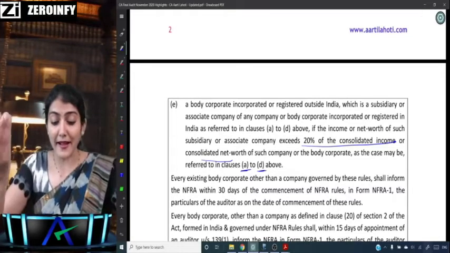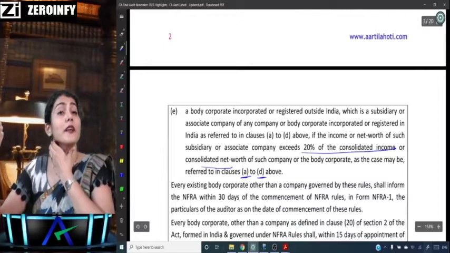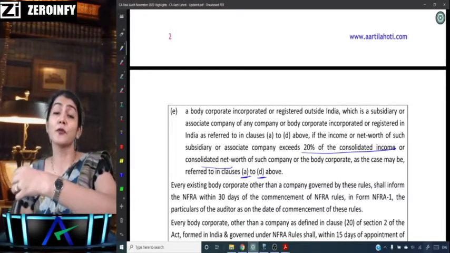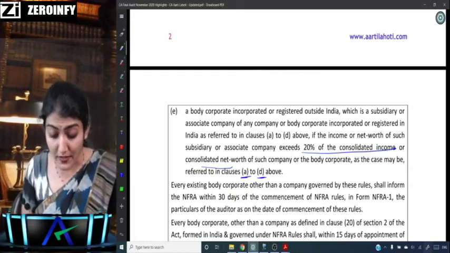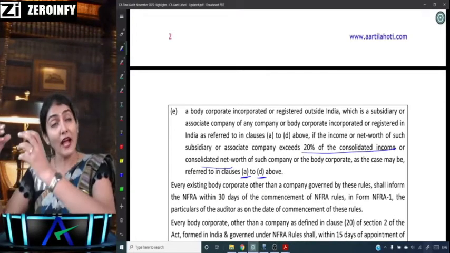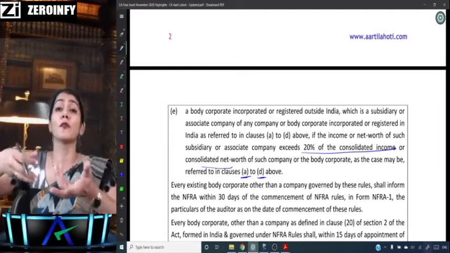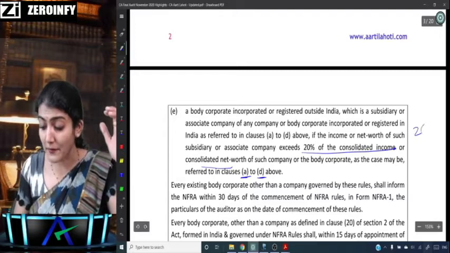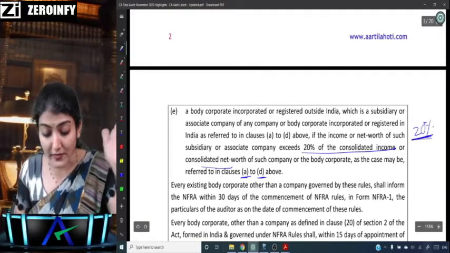Right, so say this banking company has a subsidiary outside India, and that subsidiary is contributing more than 20% of the consolidated income or the consolidated net worth, then that subsidiary outside India will also come under the purview of the NFRA. So 20% is the crucial number over there.